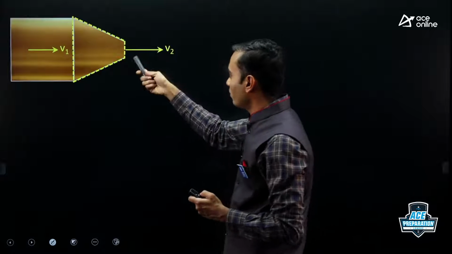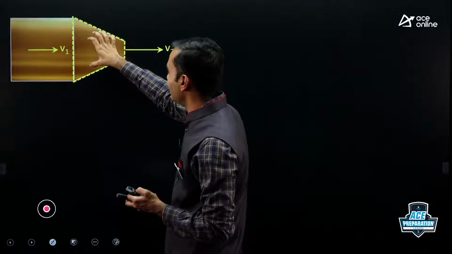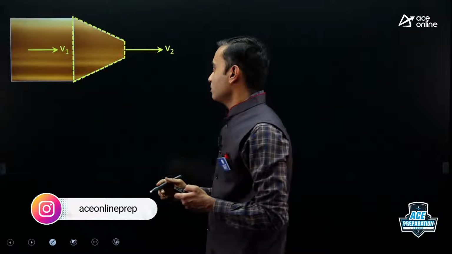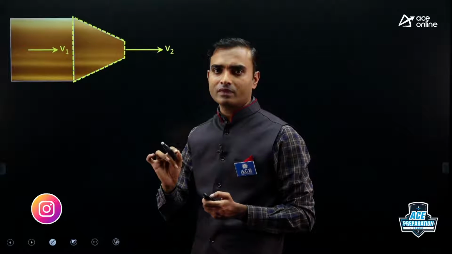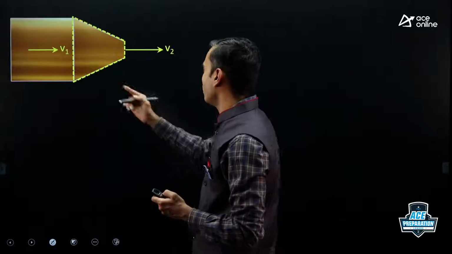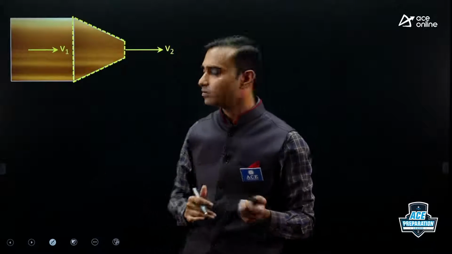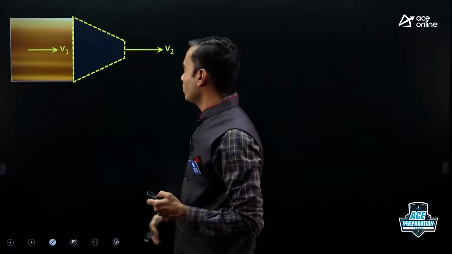So I have considered a control volume containing the nozzle, and inside the nozzle there is liquid also. It is not necessary that a control volume has only liquid. It may have only liquid, or liquid plus solid. Both are possible. Here this is the fluid inside the control volume.